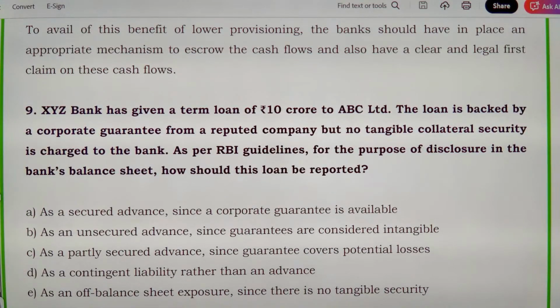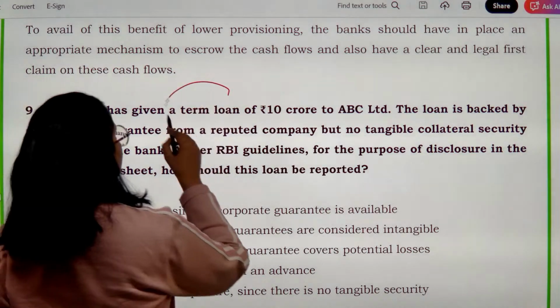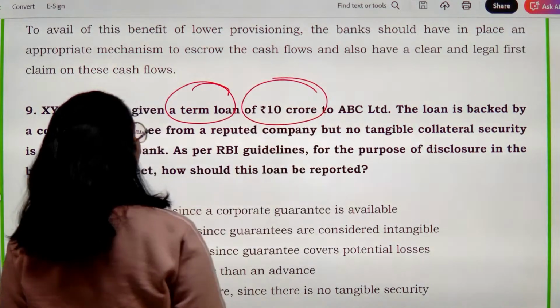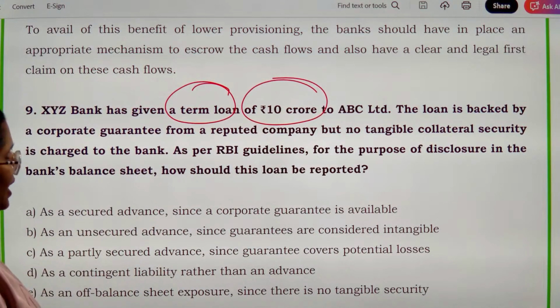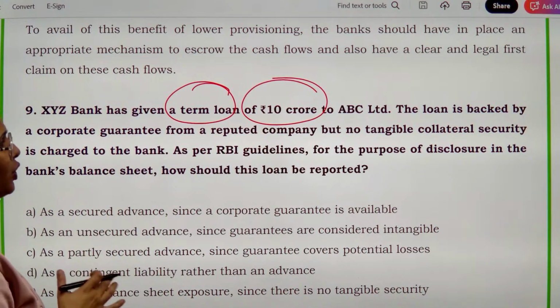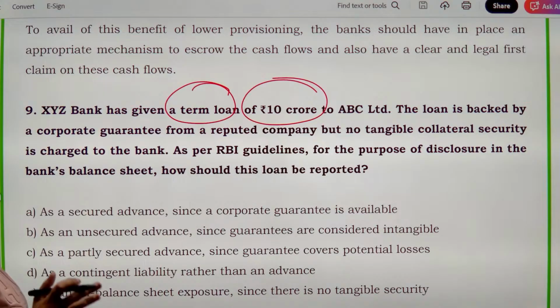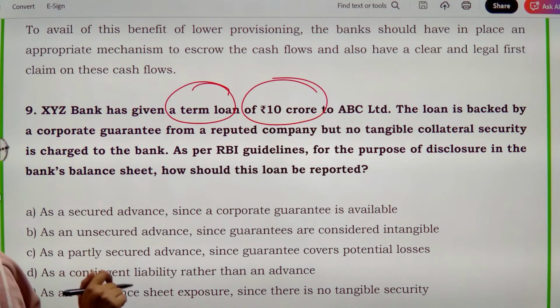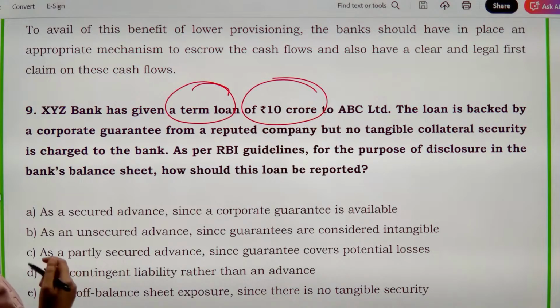Now XYZ Bank has given a term loan of 10 crore to ABC Limited, okay. The loan is backed by a corporate guarantee from a reputed company, but no tangible security is charged to the bank. Okay, as per RBI guidelines, for the purpose of disclosure, how should this loan be reported?